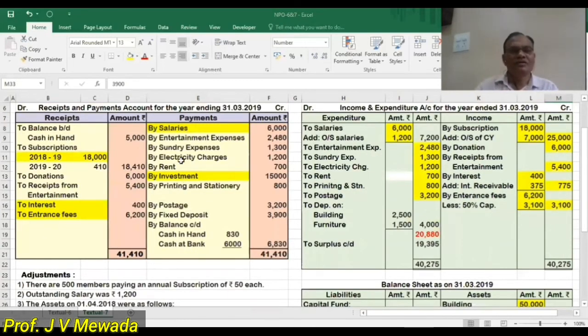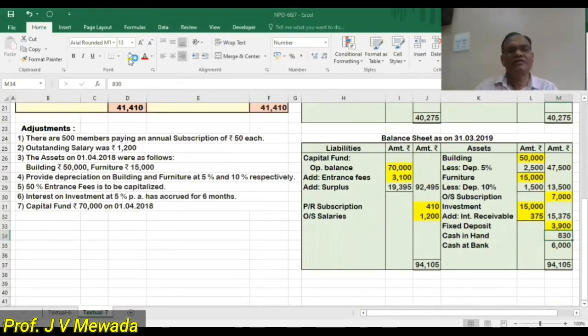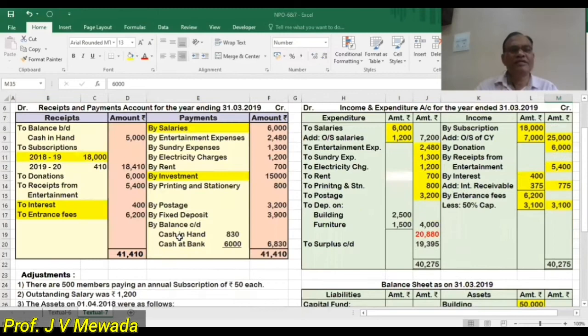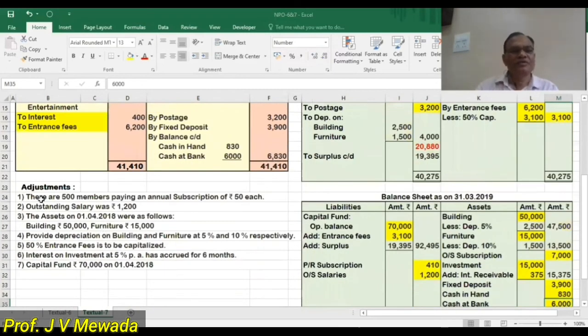Now, balance carried down, cash in hand and cash at bank. That is our asset. So cash in hand 830 and cash at bank 6,000. Okay. So we have completed the payment side. Receipt side and payment side both are completed. Now adjustments we'll see one by one. Subscription we have completed. Outstanding salaries over.